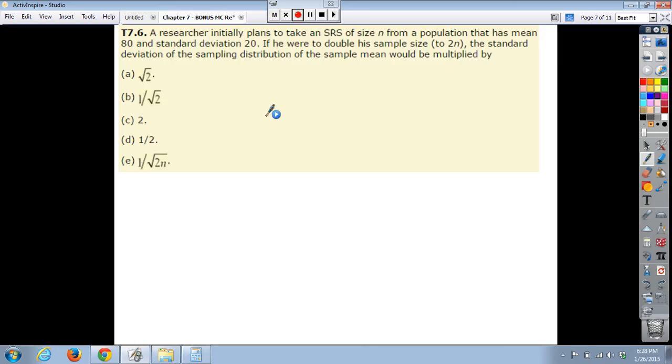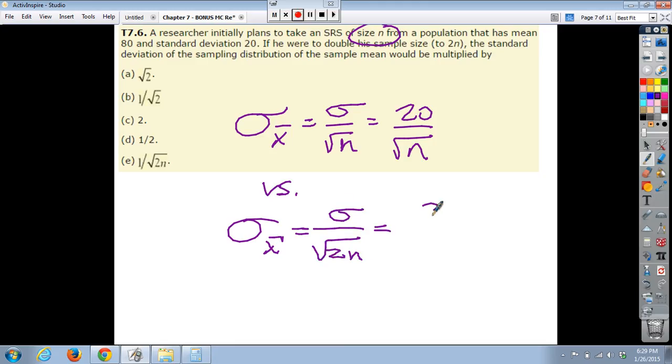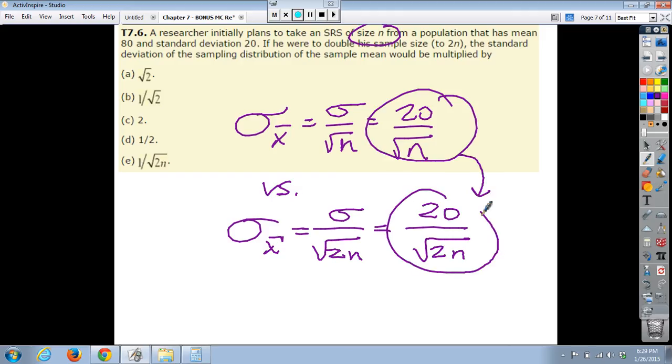Okay, so originally this would be our formula, and we can go ahead and plug 20 in here. We know 20 is here, but we don't know what the sample size is. They just said it was n, so I just leave it as n. Now, they want to talk about what would happen if we doubled it to 2n. Well, we'd still have 20 on the top, but in the bottom we'd have the square root of 2n. Now, they were saying that this standard deviation would be multiplied by what to get this sampling distribution standard deviation?